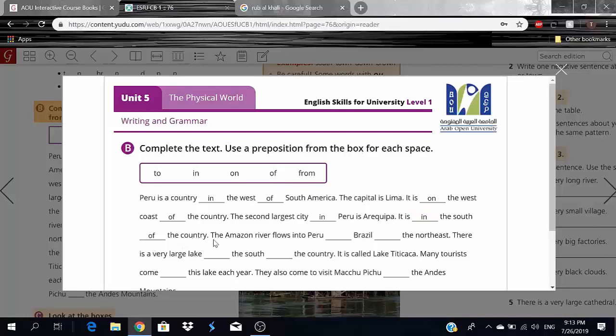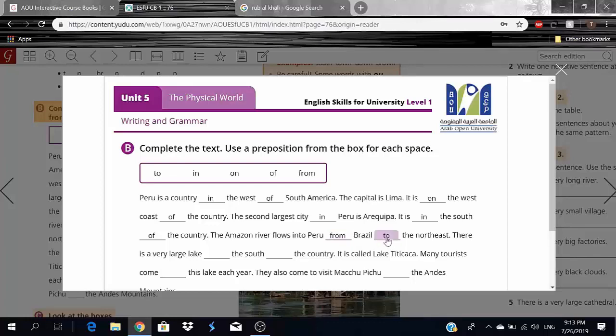The Amazon River flows into Peru, so let's read that one more time. The Amazon River flows into Peru from Brazil in the northeast.